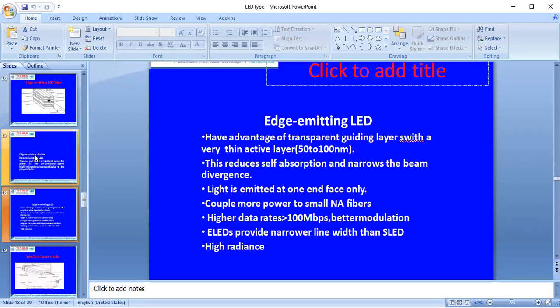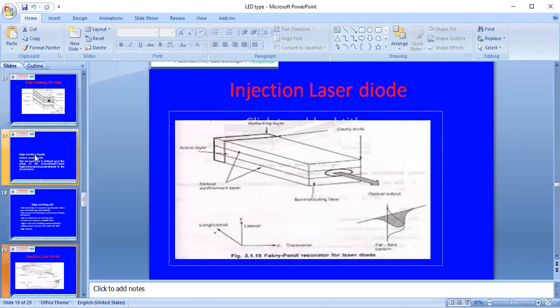So light is emitted at one end face only, so they couple more power into a small numerical aperture. Higher data rates, that is 100 Mbps modulation, will be considered here. Edge LED will provide a narrower line width than the surface LED, and this edge LED is also used for high radiance purposes.